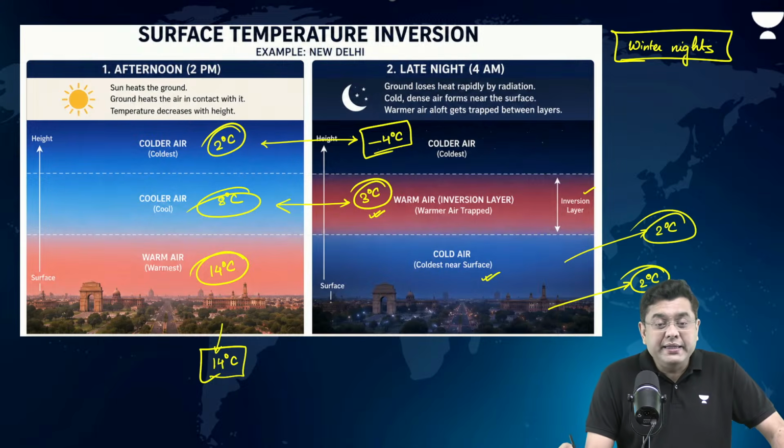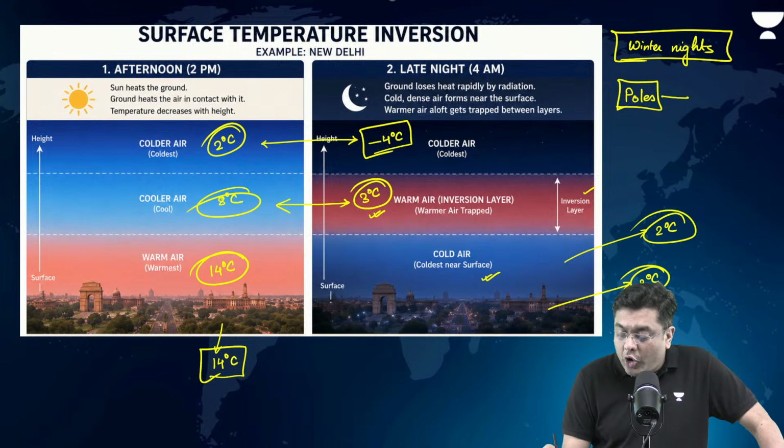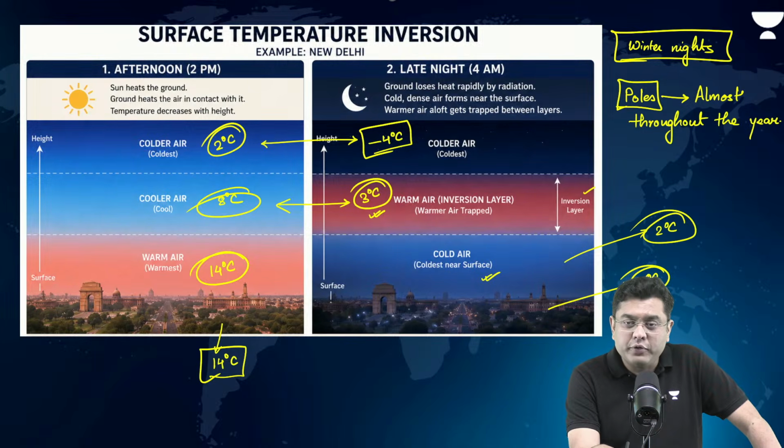However, in the region of the poles, in the polar areas, this phenomenon is experienced almost all throughout the year. Throughout the year. Why? Because in the region of the poles, you basically have extreme cooling of the ground surface. Always. That is why surface inversion is common in the region of the poles.